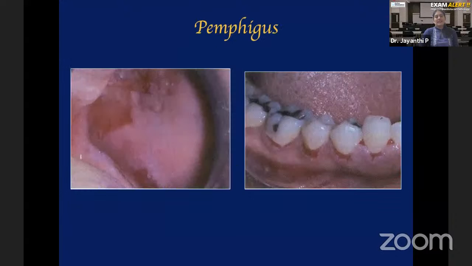The first disease is Pemphigus. This is a very frequently repeated essay question for you, very, very important. Now, what is Pemphigus? By now you understood that it is an autoimmune disease. It is an autoimmune mucocutaneous disease, which means what? The etiology of this disease is autoimmunity, and it is a disease where you see lesions on the skin as well as in the oral mucosa. That's why you call it mucocutaneous disease. So I said it's an autoimmune disease, so autoantibodies are produced. Against what? That is the next question.